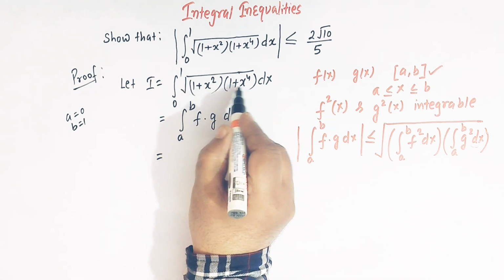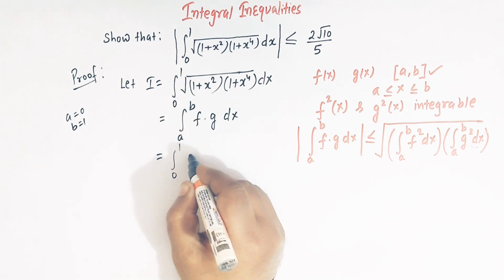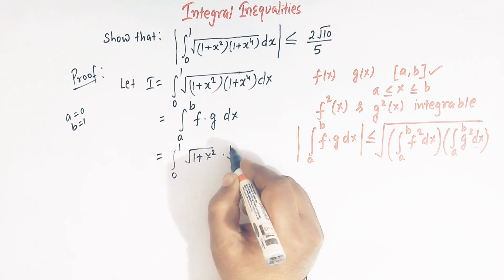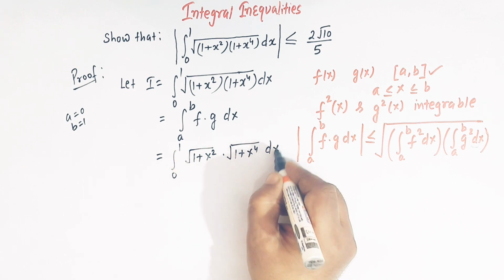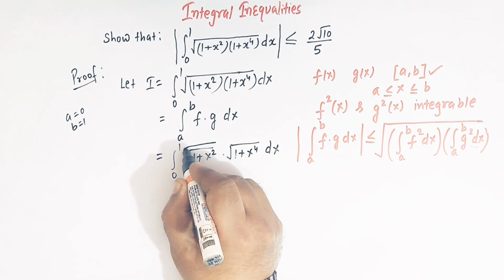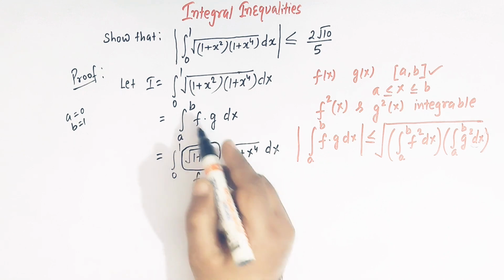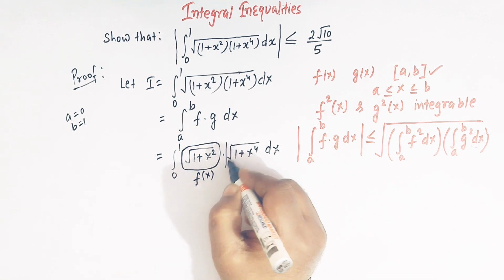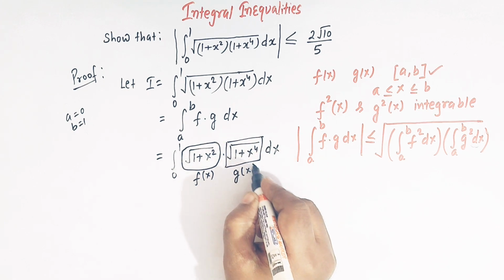So we can now write this integrand as the integral from 0 to 1. Here we have a square root of 1 plus x square, and then we can write it as 1 plus x raised to 4 dx. So now this function may be taken as the function f of x, and this function may be treated as g of x.